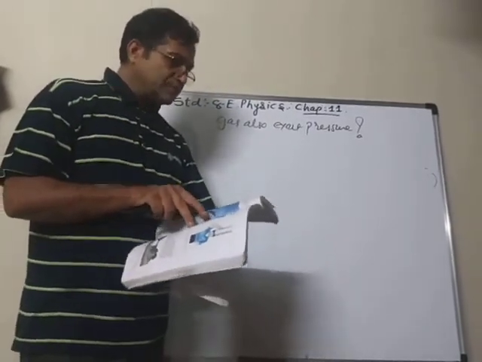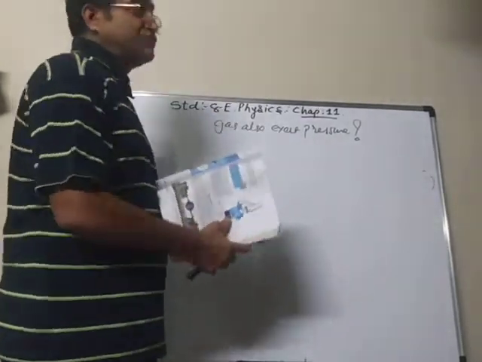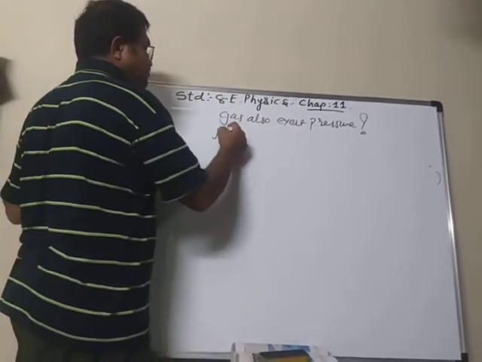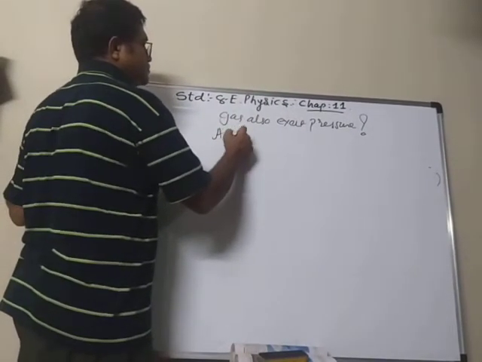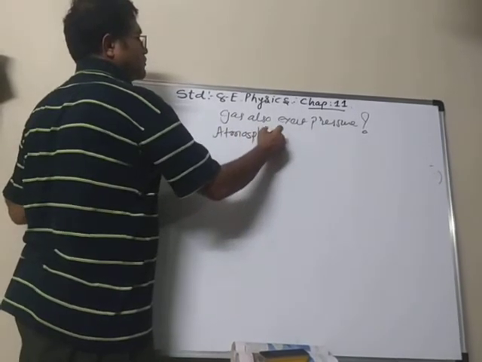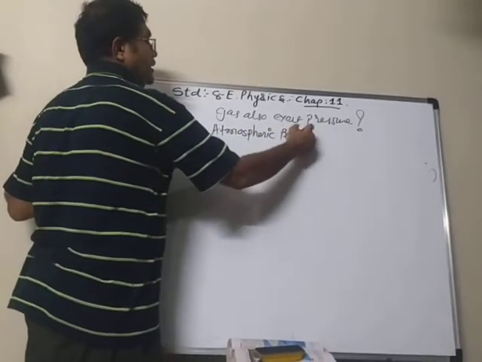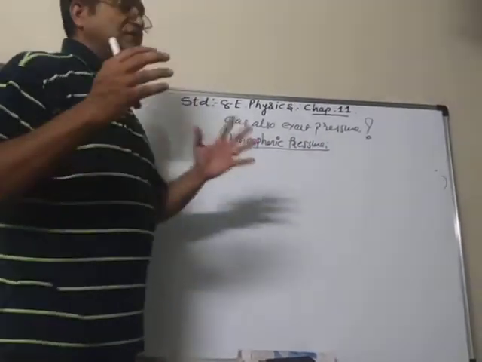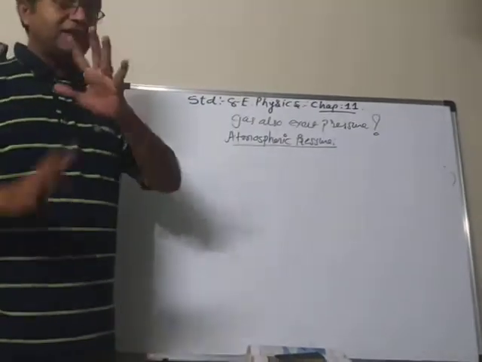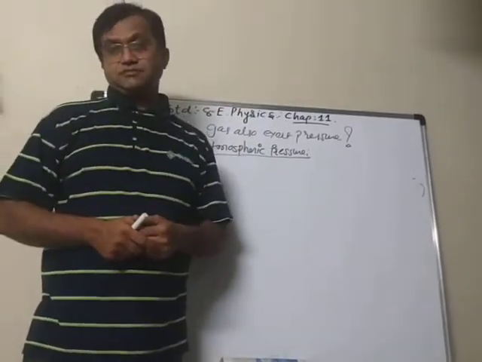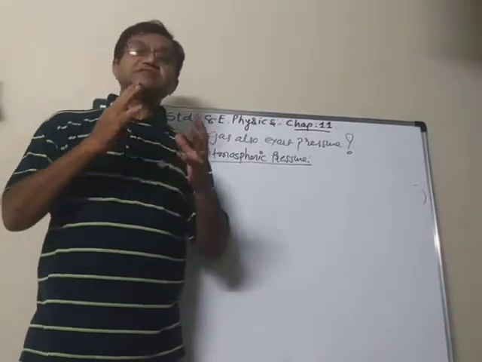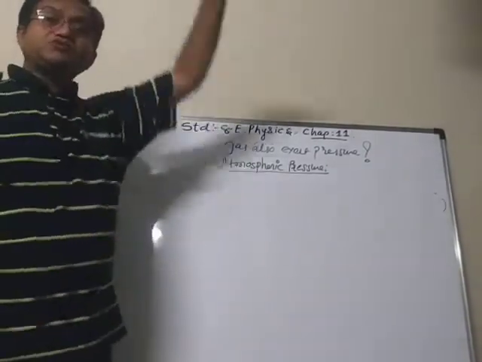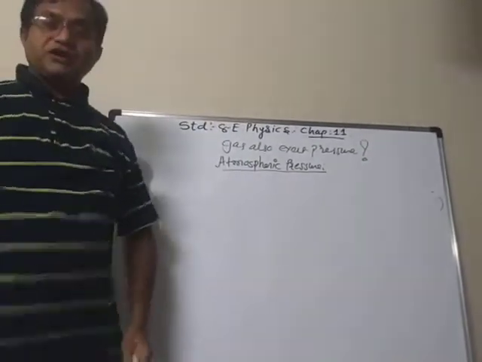So now we have to learn about atmospheric pressure. As everybody knows, we are staying on the earth, and all around us, everywhere, there is air, and it extends up to some kilometers in the atmosphere.